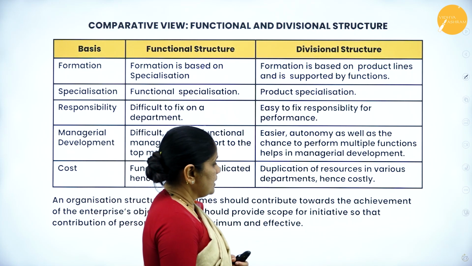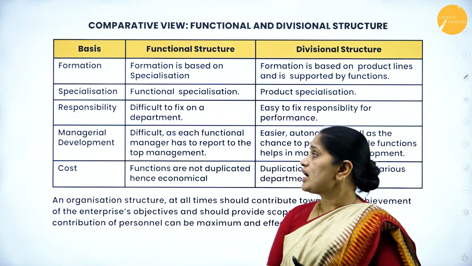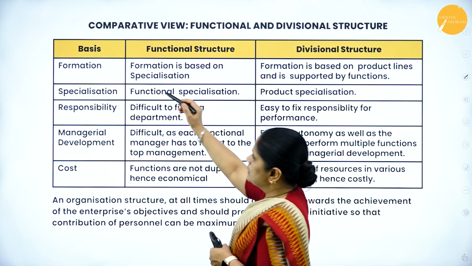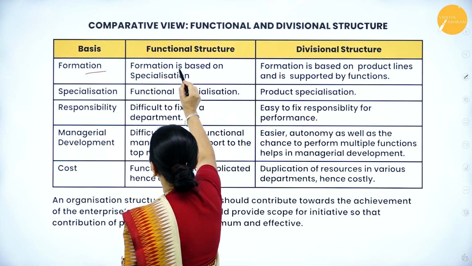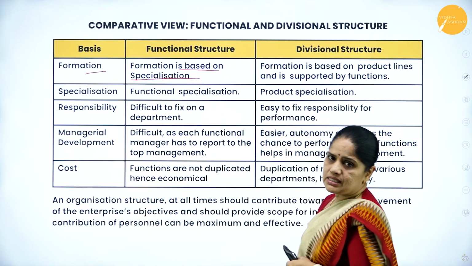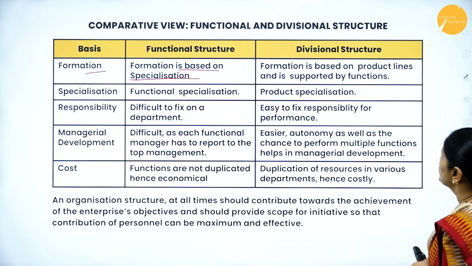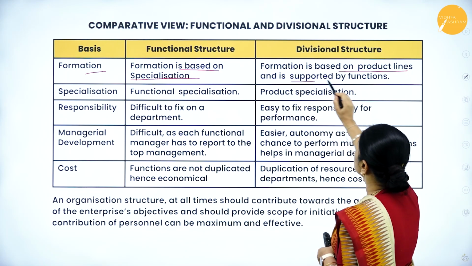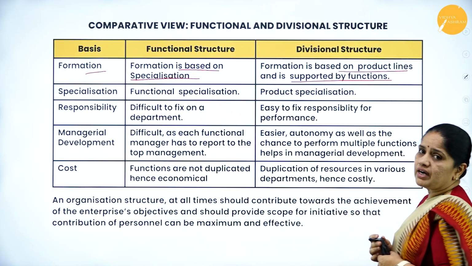Now, let us see the comparison between the functional and the divisional structure. On the basis of formation, we can see that the functional structure is based on specialization, and the divisional structure is based on product lines and is supported by the functions.